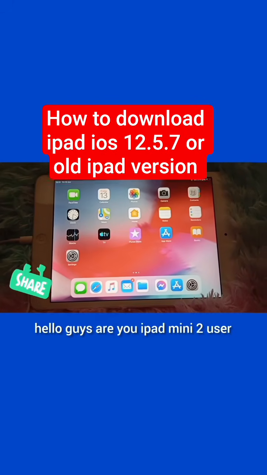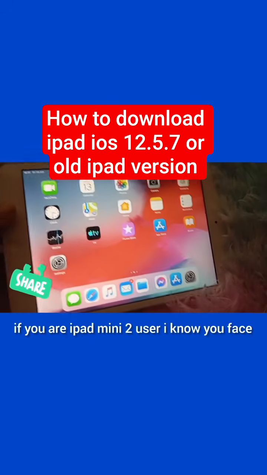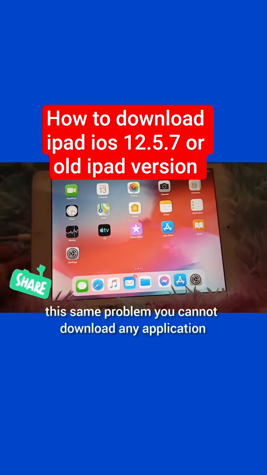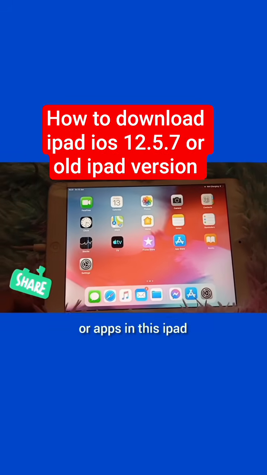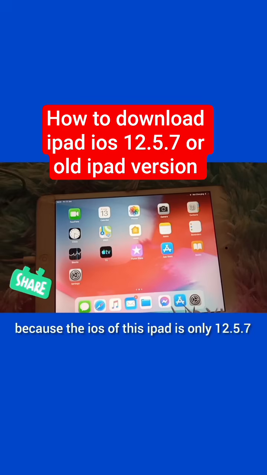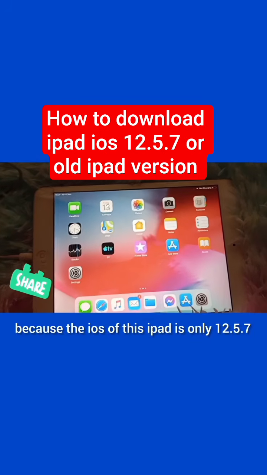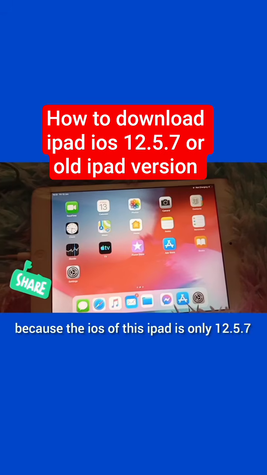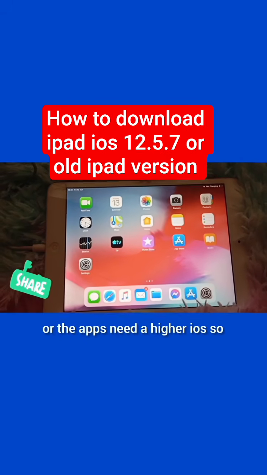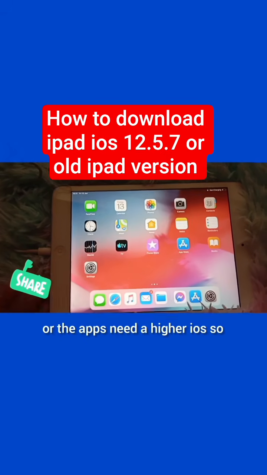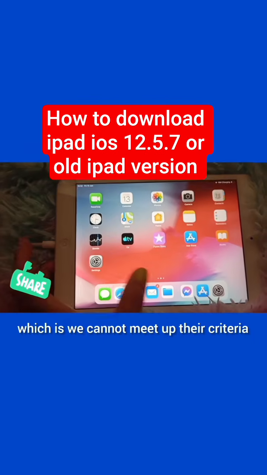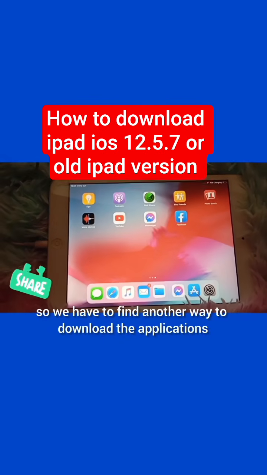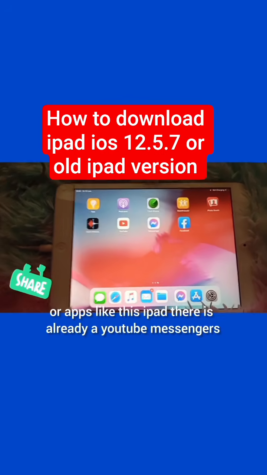Hello guys, are you an iPad Mini 2 user? If you are, I know you face this same problem. You cannot download any applications or apps on this iPad because the iOS of this iPad is only 12.5.7, and the apps need a higher iOS, so we cannot meet their criteria. So we have to find another way to download applications or apps like this iPad.